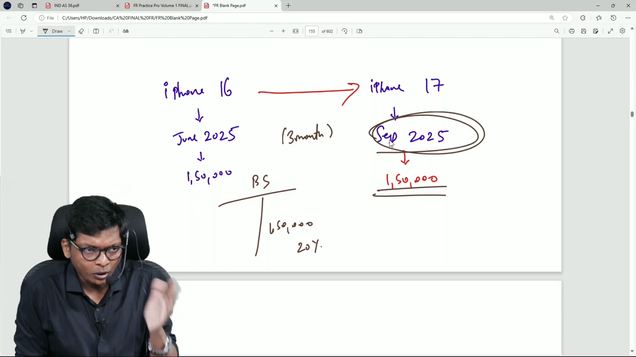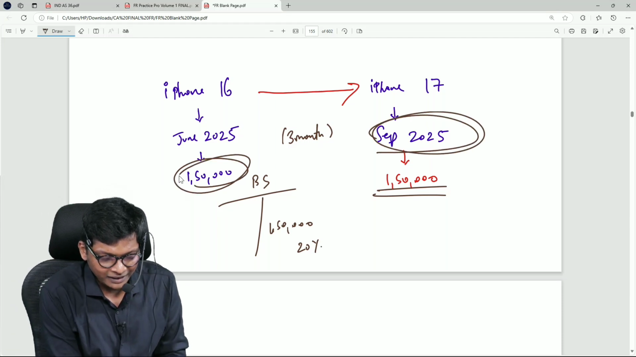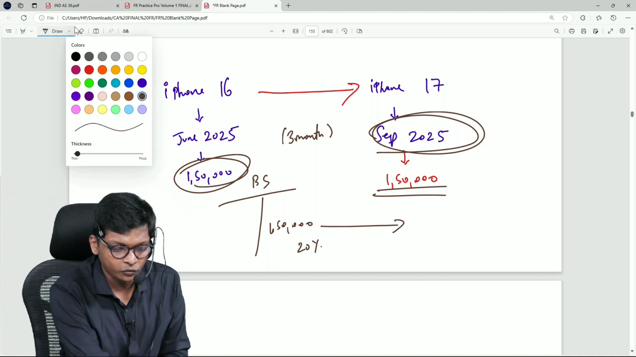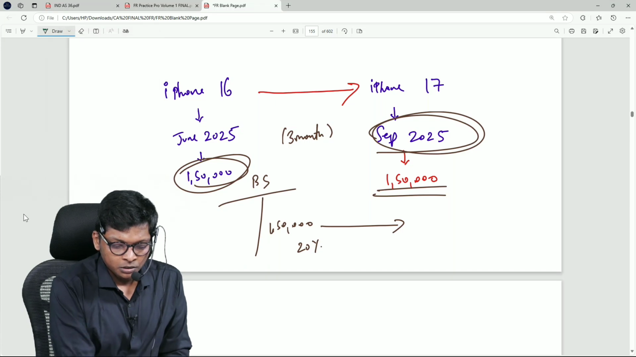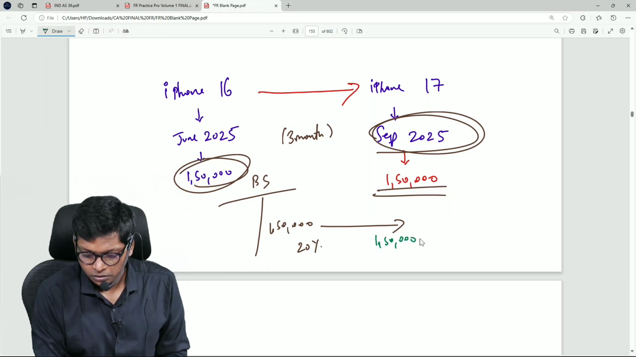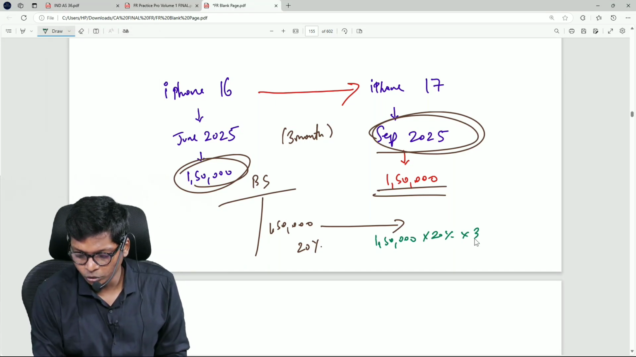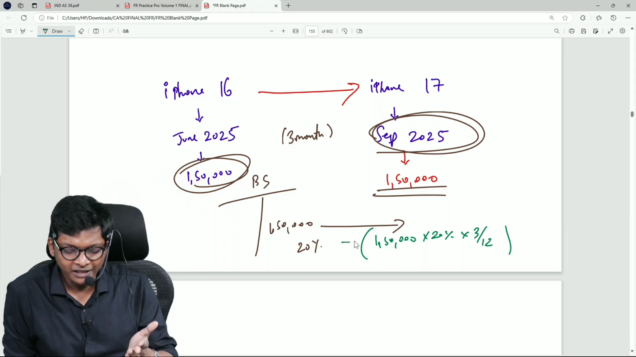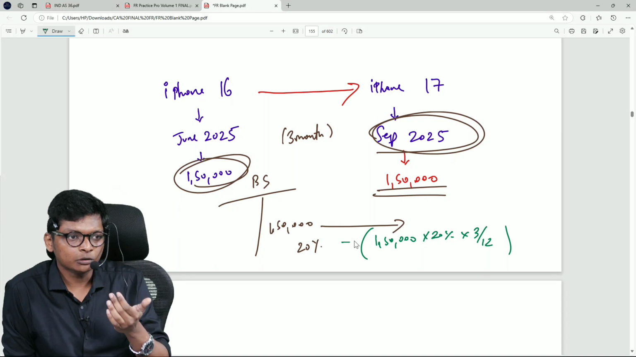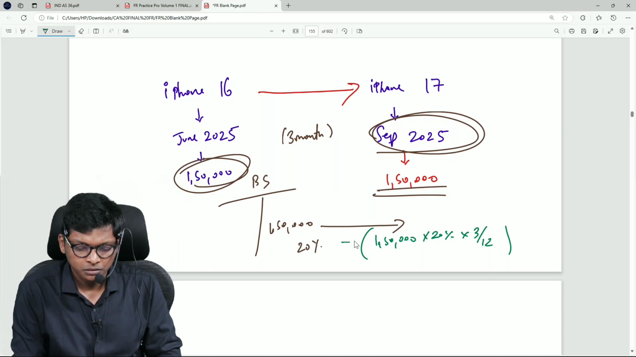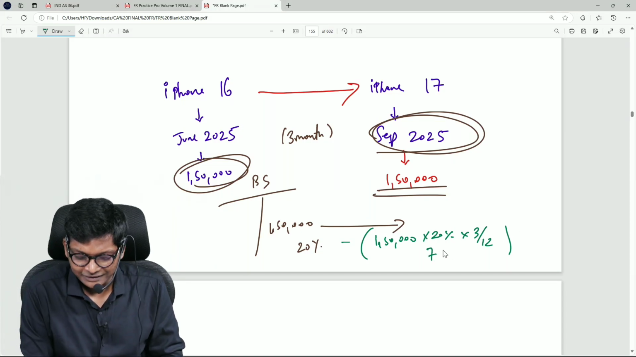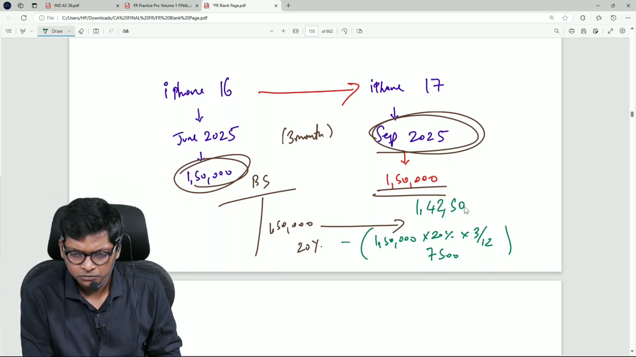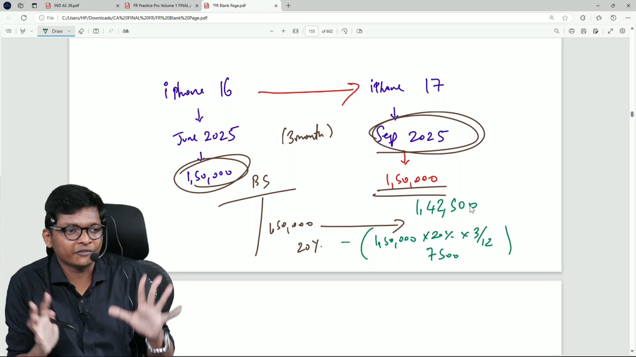In September, what is the value of this phone? Now it is 1,50,000 in June. In 3 months, what will be the value of this old phone? It will be 1,50,000 into 20% depreciation into 3 by 12 should be reduced, correct? How much is that? 1,50,000 into 20% will be 30,000, but into 3 by 12 will be how much? 7,500 only, sir, depreciation. So his phone will become 1,42,500 roughly, guys, roughly. Okay.